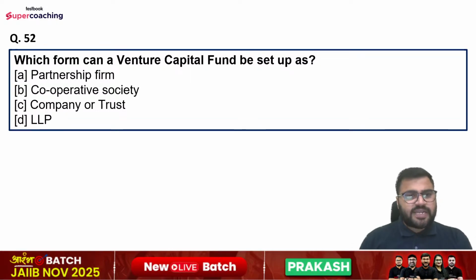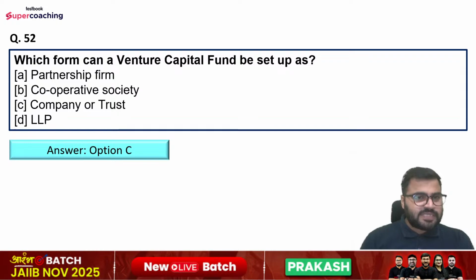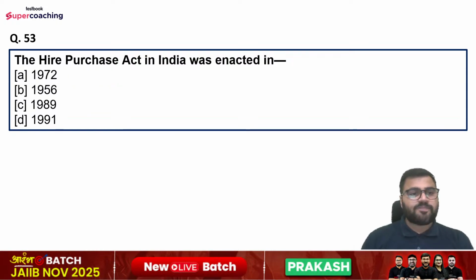Question number 52 is: in which form can a venture capital fund be set up? Options are partnership firm, cooperative society, company or trust, or LLP. So right answer is option number C. It must be a company or trust. Question number 53 is: the Hire Purchase Act in India was enacted in which of the following year? That is 1972, 1956, 1989, or 1991.